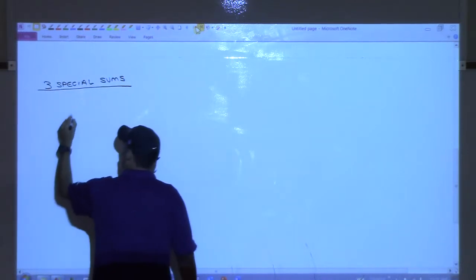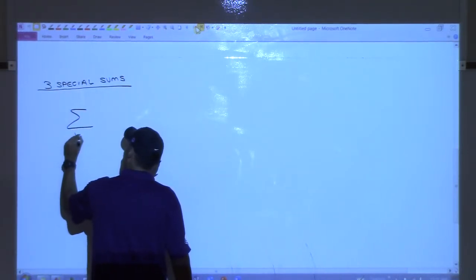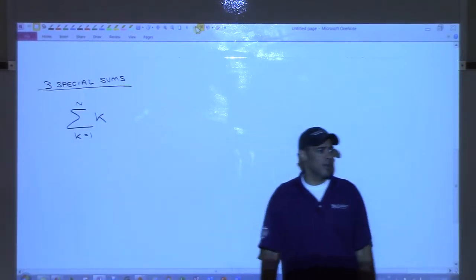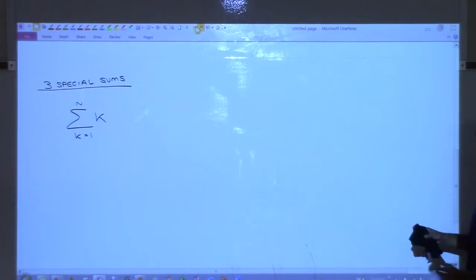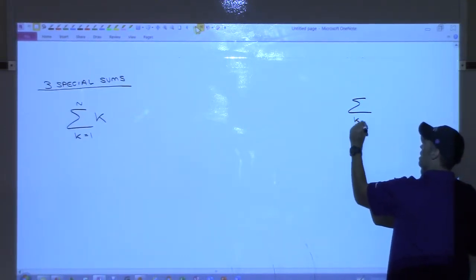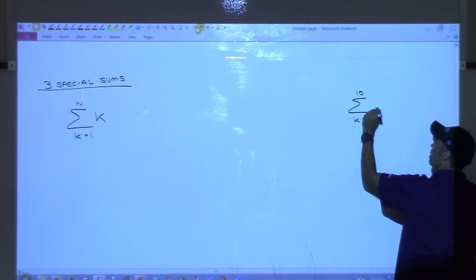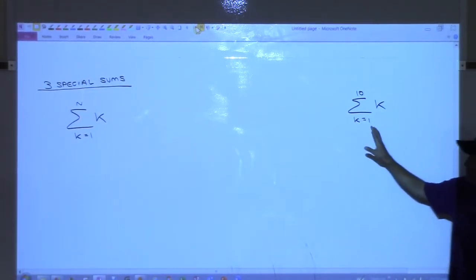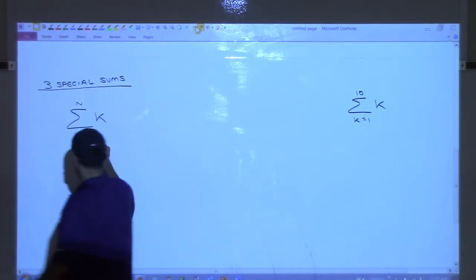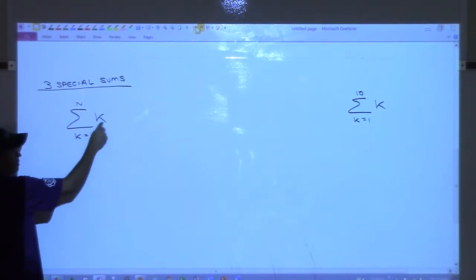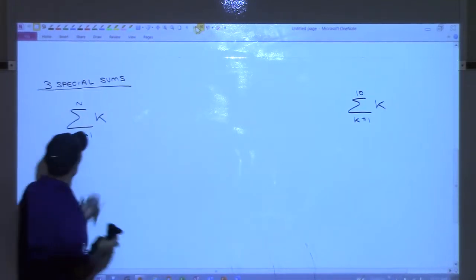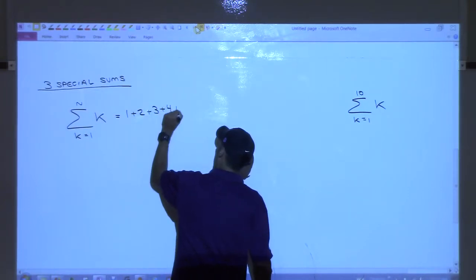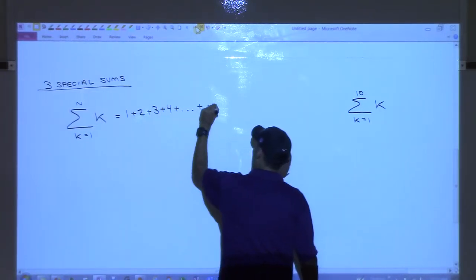All right, the first one, sum k equals 1 to n of k. All right, now we just looked at that one a second ago. I gave you a specific example. I did sum k equals, I think I did 1 to 10, right? Of k? Didn't I do that? Okay, so I've done this, but now I'm saying let's look at it in general. Like if you start at 1, plug it in, and stop at n, this is just 1 plus 2 plus 3 plus 4, and go all the way out and stop at n, yes?